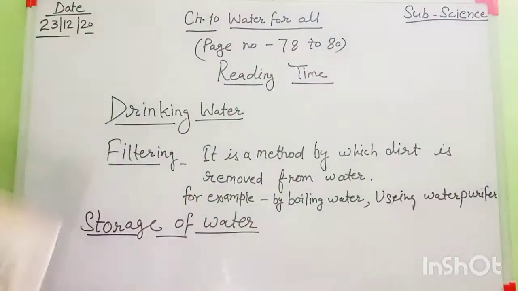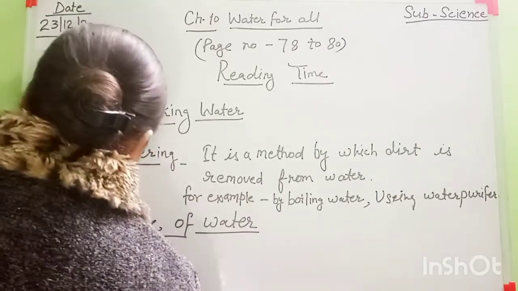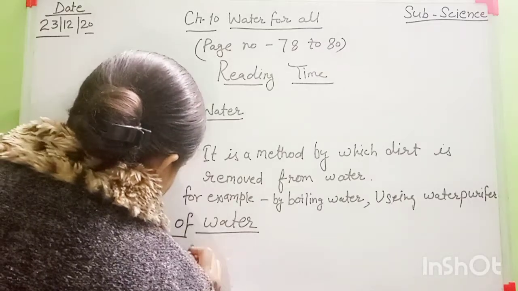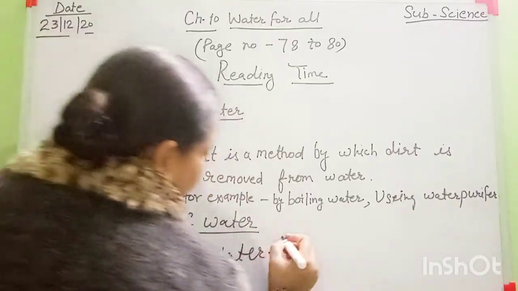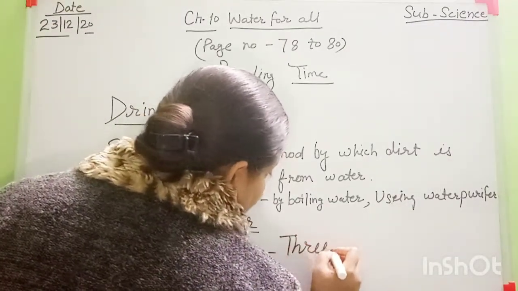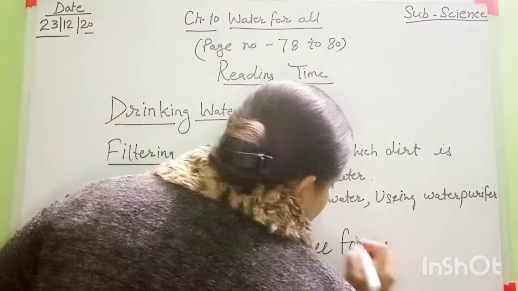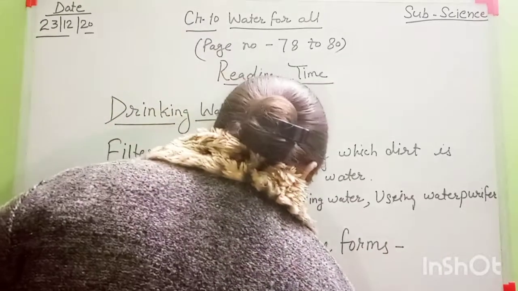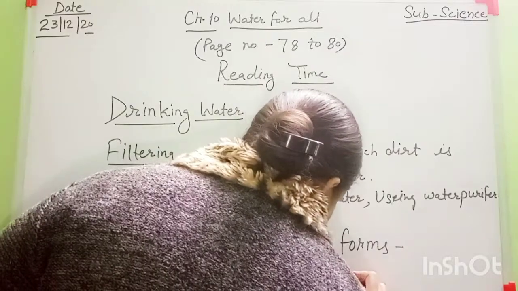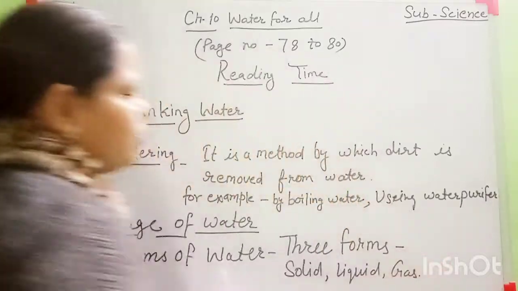After that, move to the next point, that is forms of water. Forms of water. Water has three forms. How many forms? Three forms. Only water has three forms: first solid, second liquid, and third is gas. These are the three forms.